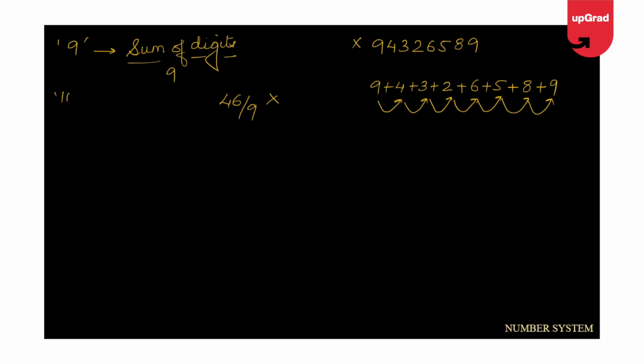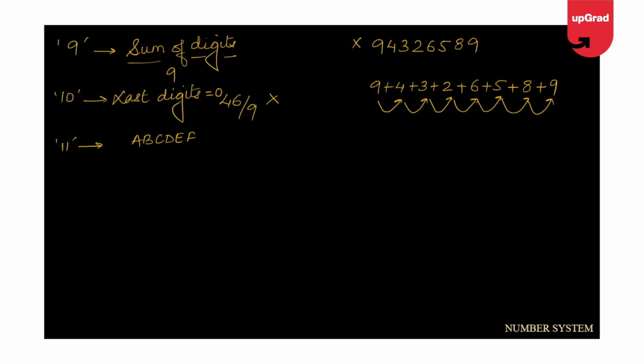Next digit obviously 10, and the easiest one: the last digit must be a 0. The last digit should be a 0 for the number to be divisible by 10. We'll take one more, which is 11. Now, in case of 11, let's understand. Suppose I have a number A, B, C, D, E, and F. And we have to check whether this number is divisible by 11 or not.